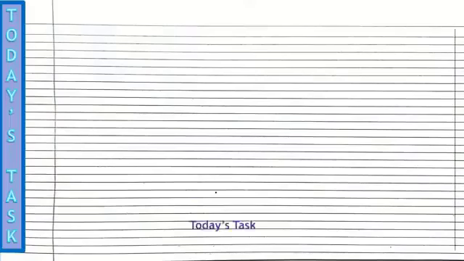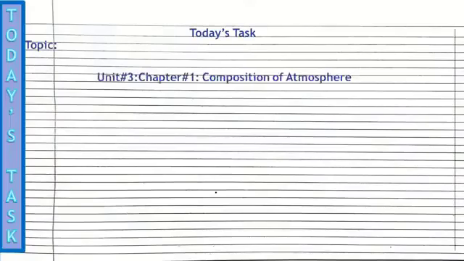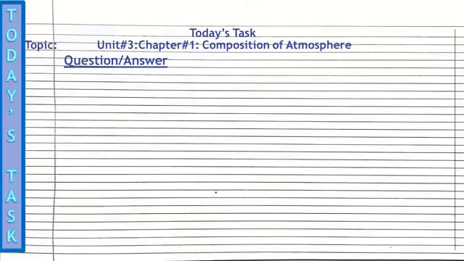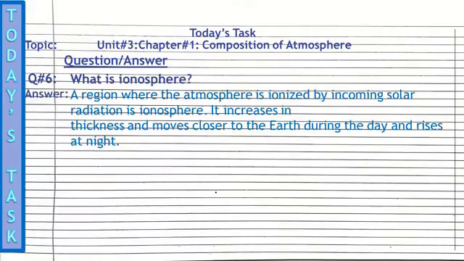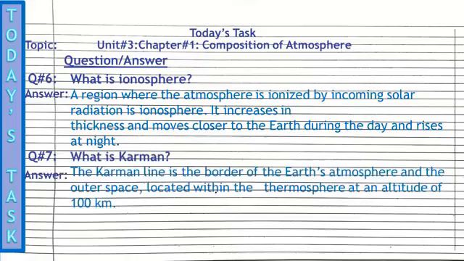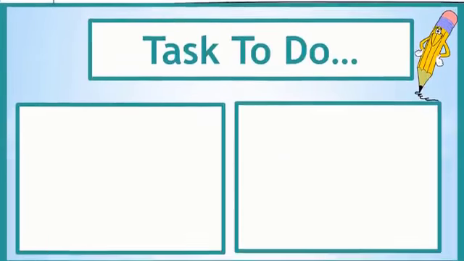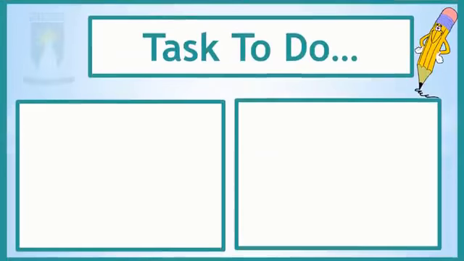Okay, now come to next one page, prepare your page, write down today's task, your topic, then give heading of question answers. Now we will do question number 6, that is what is ionosphere. You have to rewrite this question by taking help of winter pack, page number 14. Next you will do question number 7, that is what is Kármán. In the same way you will rewrite these questions from the winter pack, page number 14 in a very neat handwriting. Okay students, that's all for today.